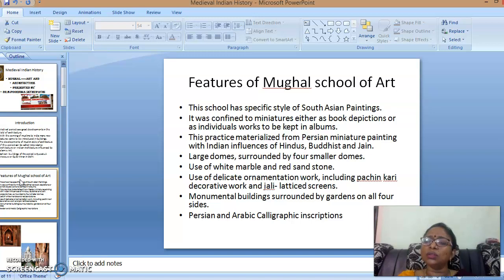After this, in the Mughal school of art, they used different types of materials, especially Persian miniature painting related to albums. That created a new style of painting in India.